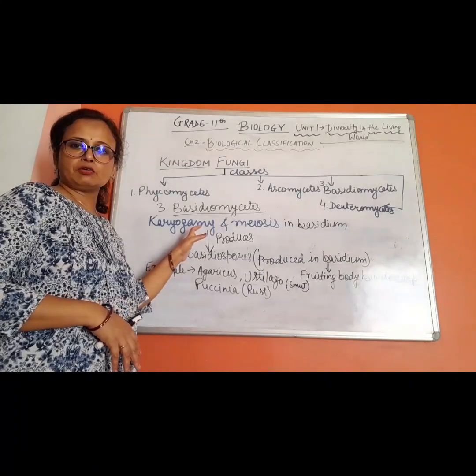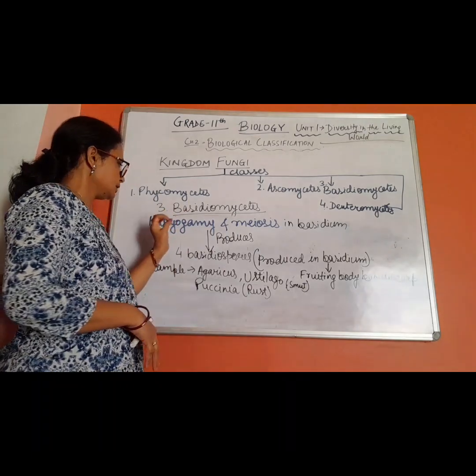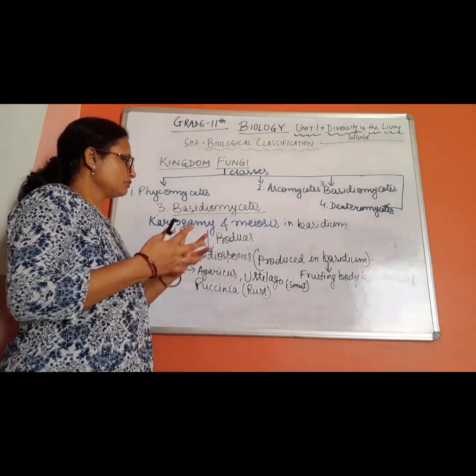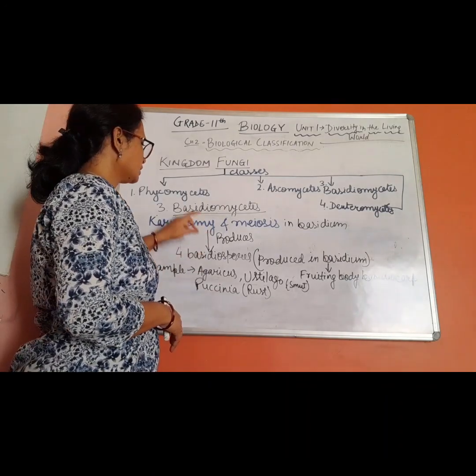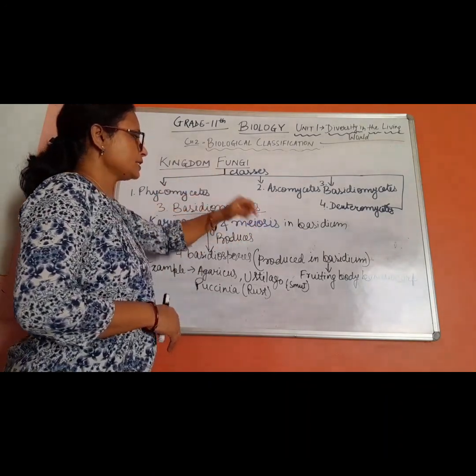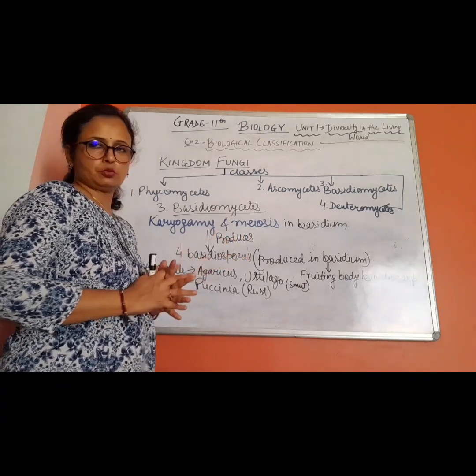Okay, now karyogamy, in which there is fusion of the nuclei. Karyo means nucleus, so fusion of the two different nuclei takes place, and the resultant structure further divides by meiosis and produces 4 basidiospores.